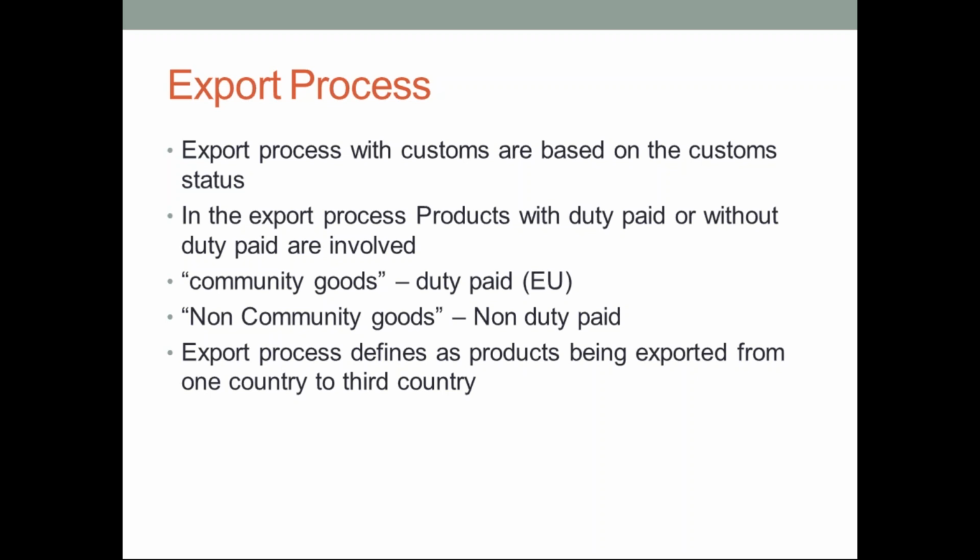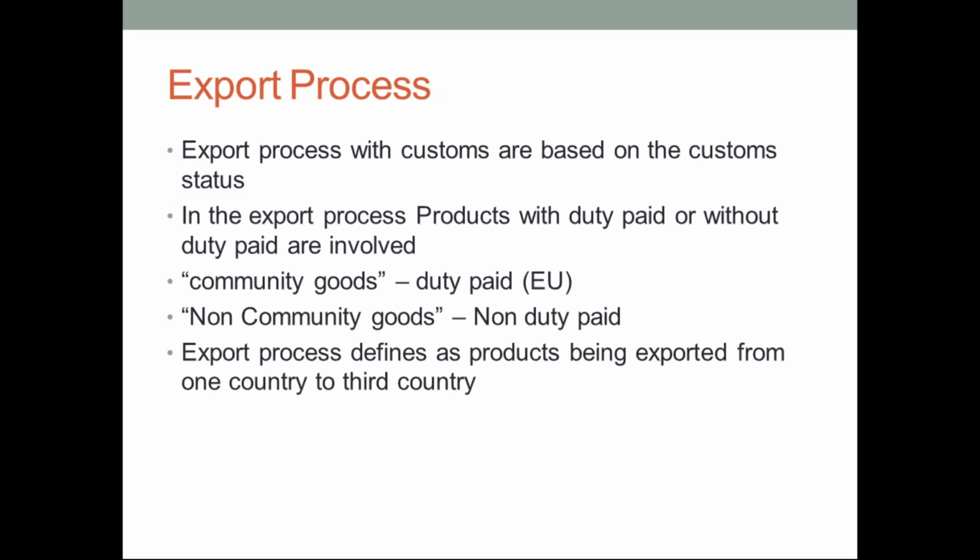So when you are exporting any material, there will be two kinds of material. Normally, in SD or MM, we have different kinds of materials: raw materials, finished goods, trading materials. But when it comes to GTS, we are only dealing with two kinds: export material with duty paid, and export material without duty paid, or duty free materials. Community goods are called duty paid and non-community goods are called non-duty paid.